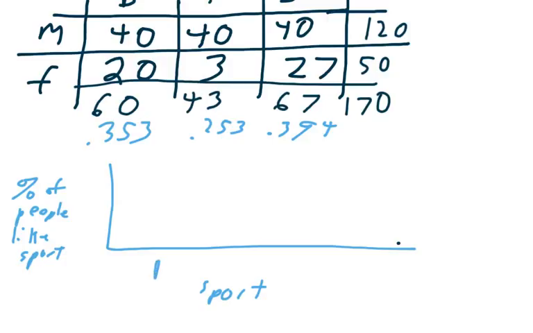So we have our basketball, so 10, 20, 30, 40. We have our football, and we have our soccer. So 35%, 25%, and 39.4%.